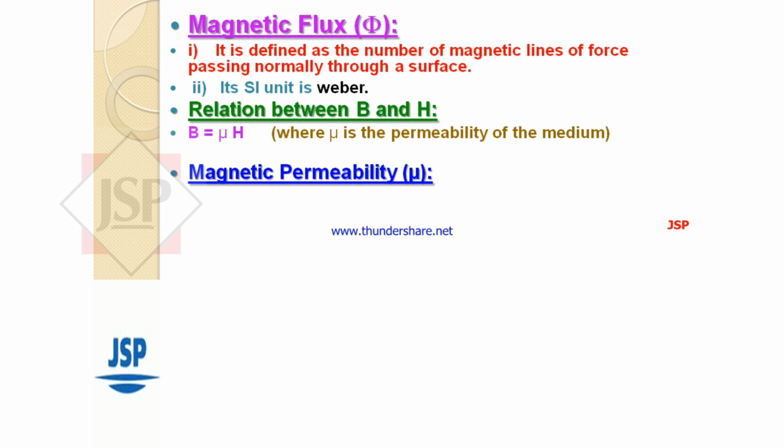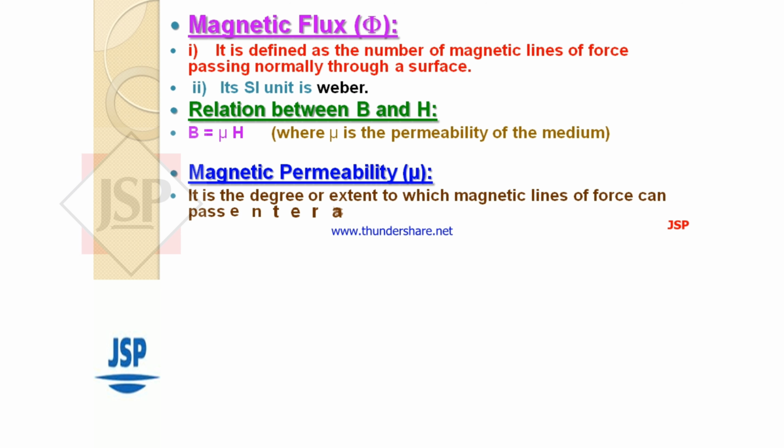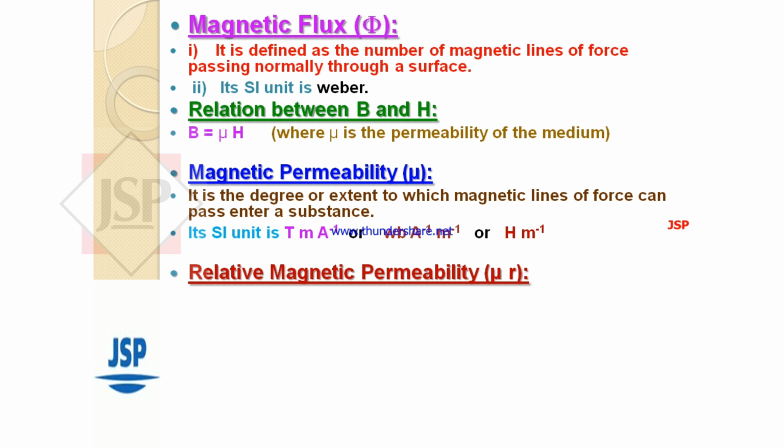Next, magnetic permeability mu. It is the degree or extent to which magnetic lines of force can enter a substance. Its SI unit is Tesla meter per ampere or Weber per ampere per meter or H per meter.